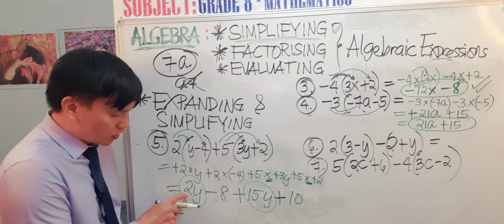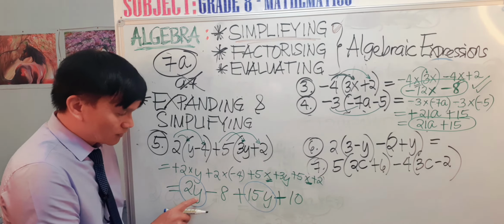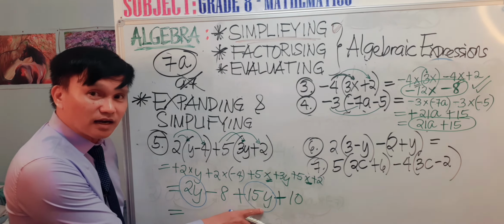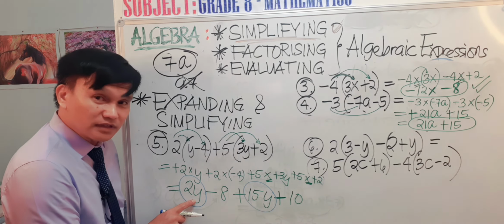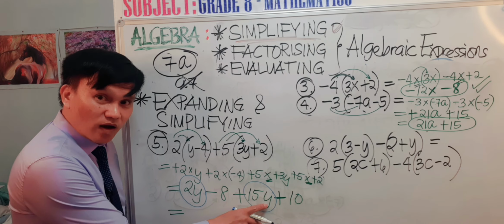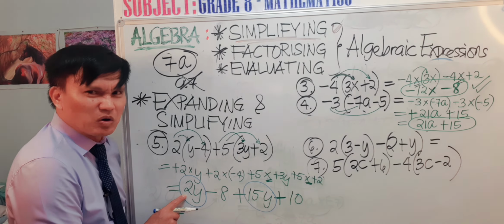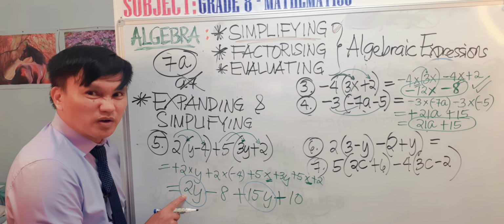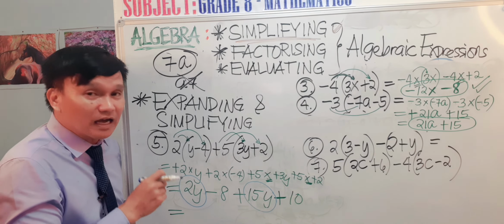These two terms are like terms because of the literal coefficient y. This is y and this is y. The numerical coefficients 15 and 2 are not what you look at in finding like terms.